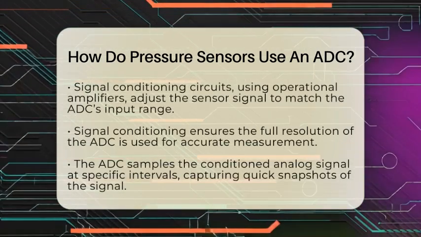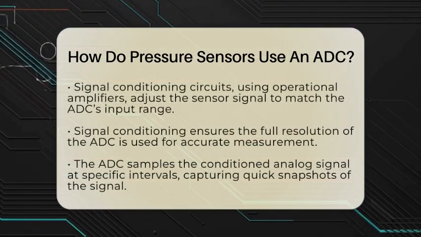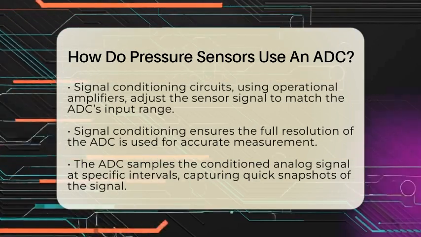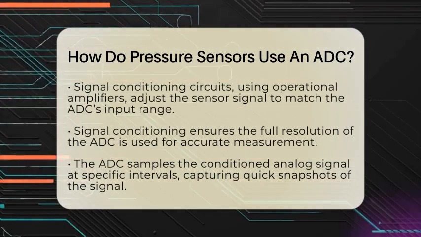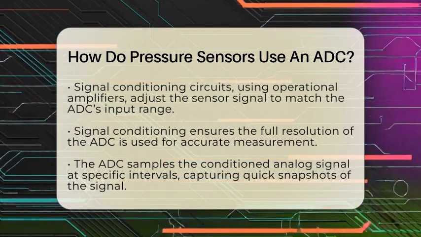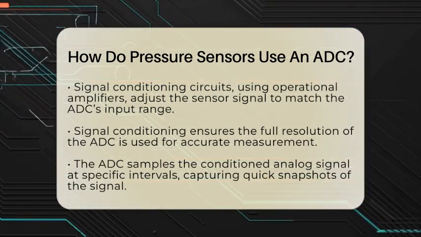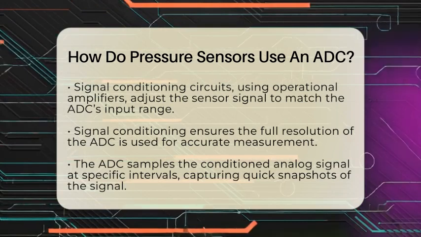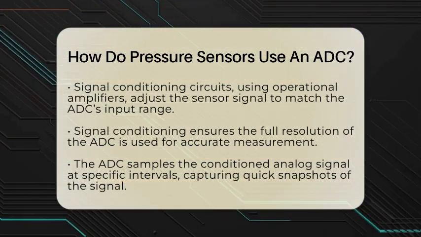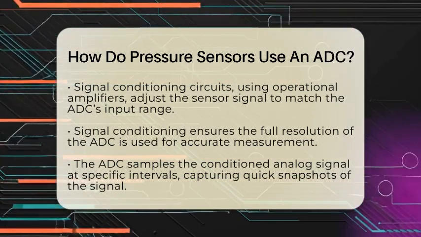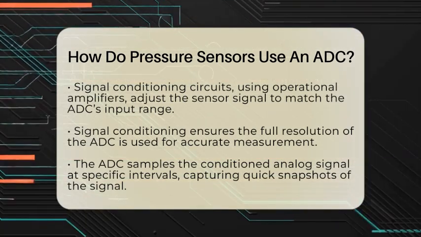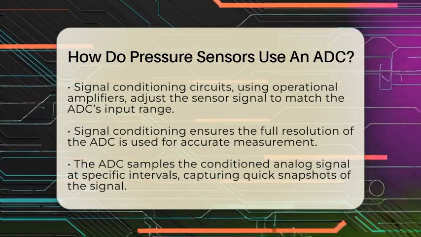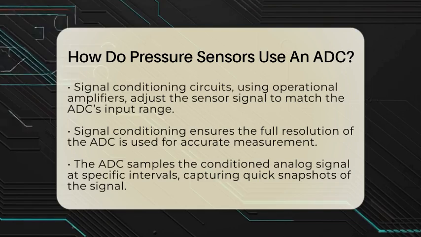Before the ADC can do its job, the sensor's output often needs some adjustment. Signal conditioning circuits, using operational amplifiers, boost or scale the signal so it fits within the ADC's input range. For example, if the sensor outputs a voltage from 0 to 1 volt, but the ADC accepts 0 to 3.3 volts, the circuit will amplify the signal to match that range. This ensures the maximum pressure reading uses the full resolution of the ADC.